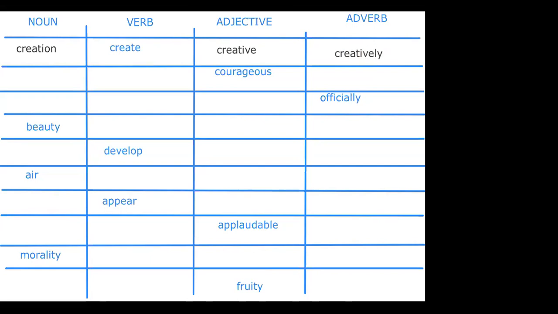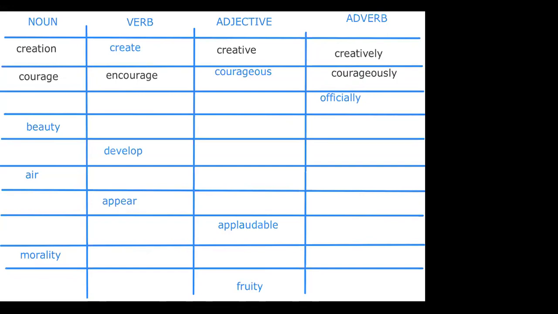Give me courageous now, quick enough. Courageous, noun form, courage. So his courage, very good. Verb form, encourage, very good. And here, adverb, courageously, very good. Very good, students. Okay, next one, officially.